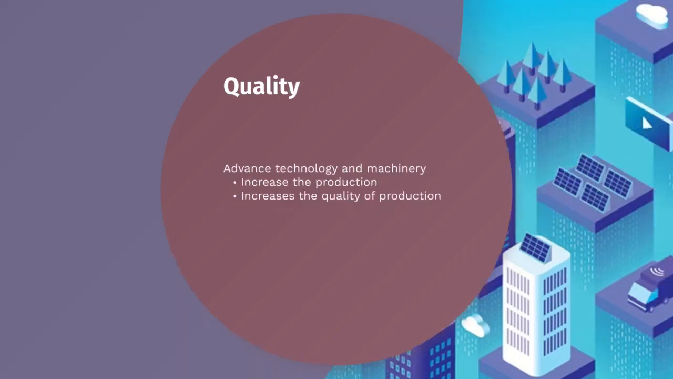Quality: advanced technology and machinery, then increase in production and increase in quality of the product. So these two bullet points are for the product. If you have advanced technology and machinery, this will make the quality better and more efficient, and it can help in production quantity and quality.